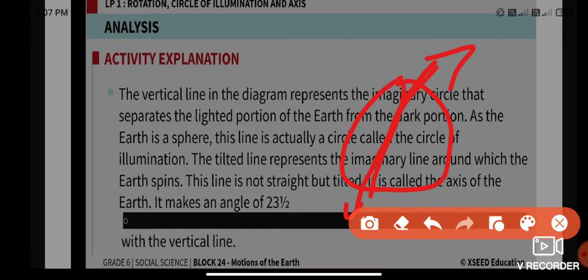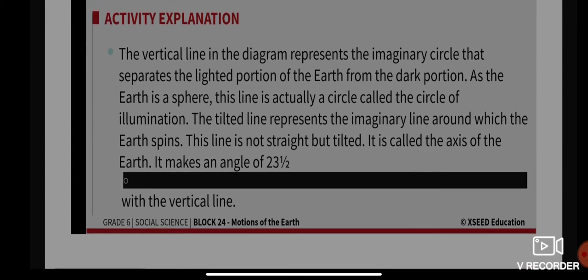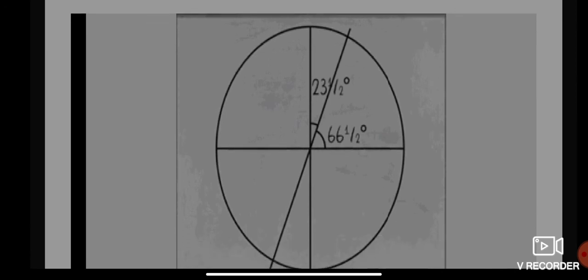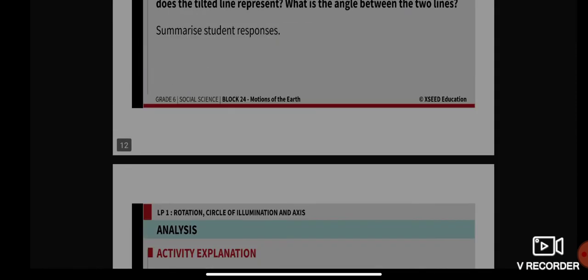Now the tilted line. The tilted line represents the imaginary line around which the earth spins. As you can see, this line is not straight but tilted. It is called the axis of the earth. It makes an angle of 23.5 degrees with the vertical line.